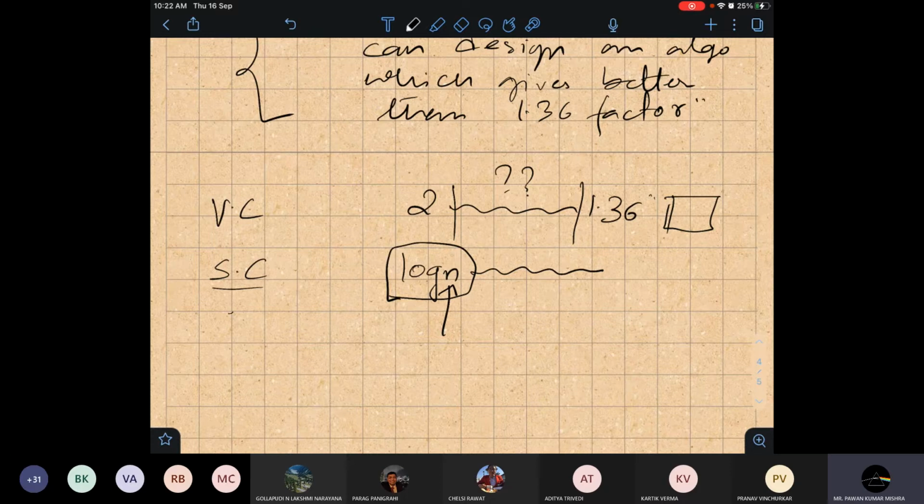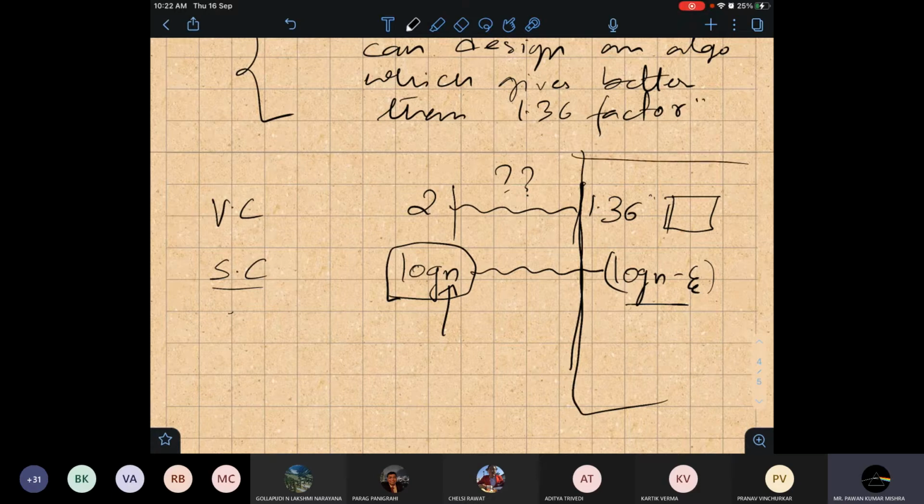Questions like this arise generally. People have proved that you cannot do better than log n. So log n is the best we can do in set cover, because again they have shown an inapproximability result: you cannot do better than log n. These kinds of results are called inapproximability results. These are approximation factors, and these are inapproximability.